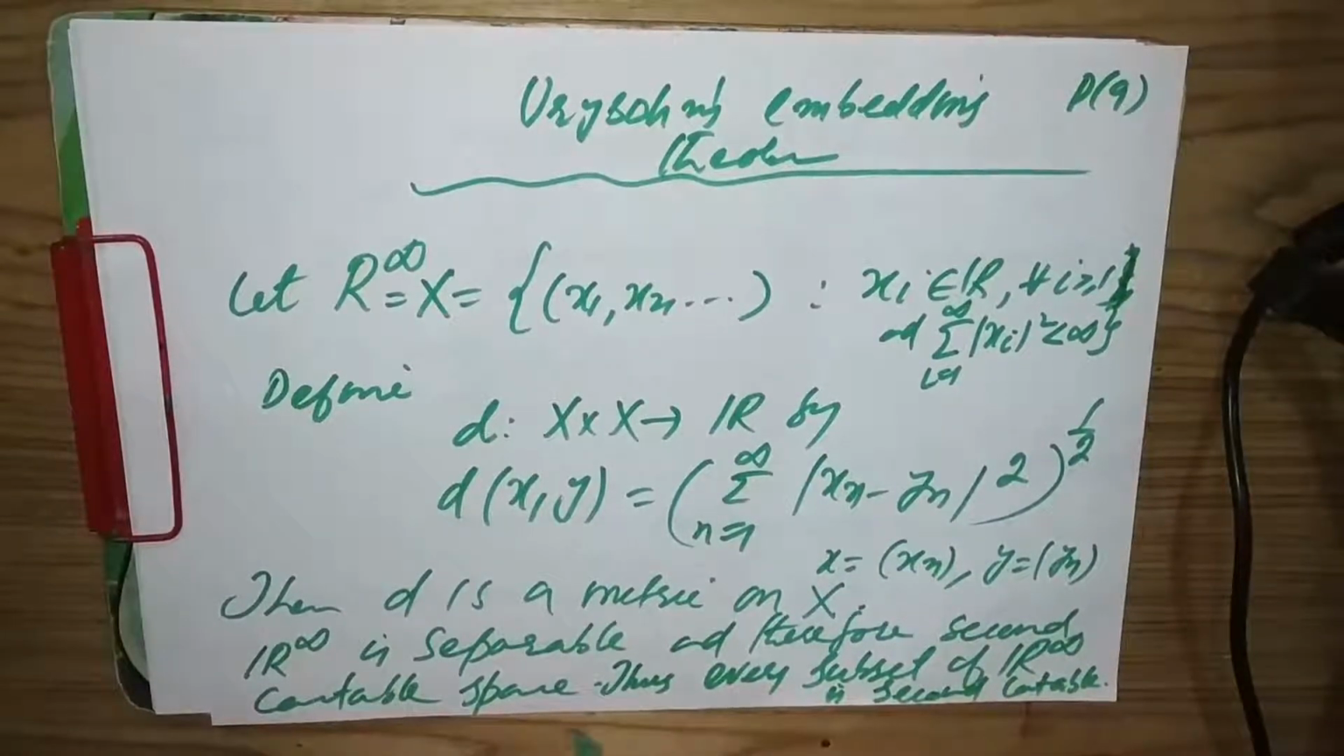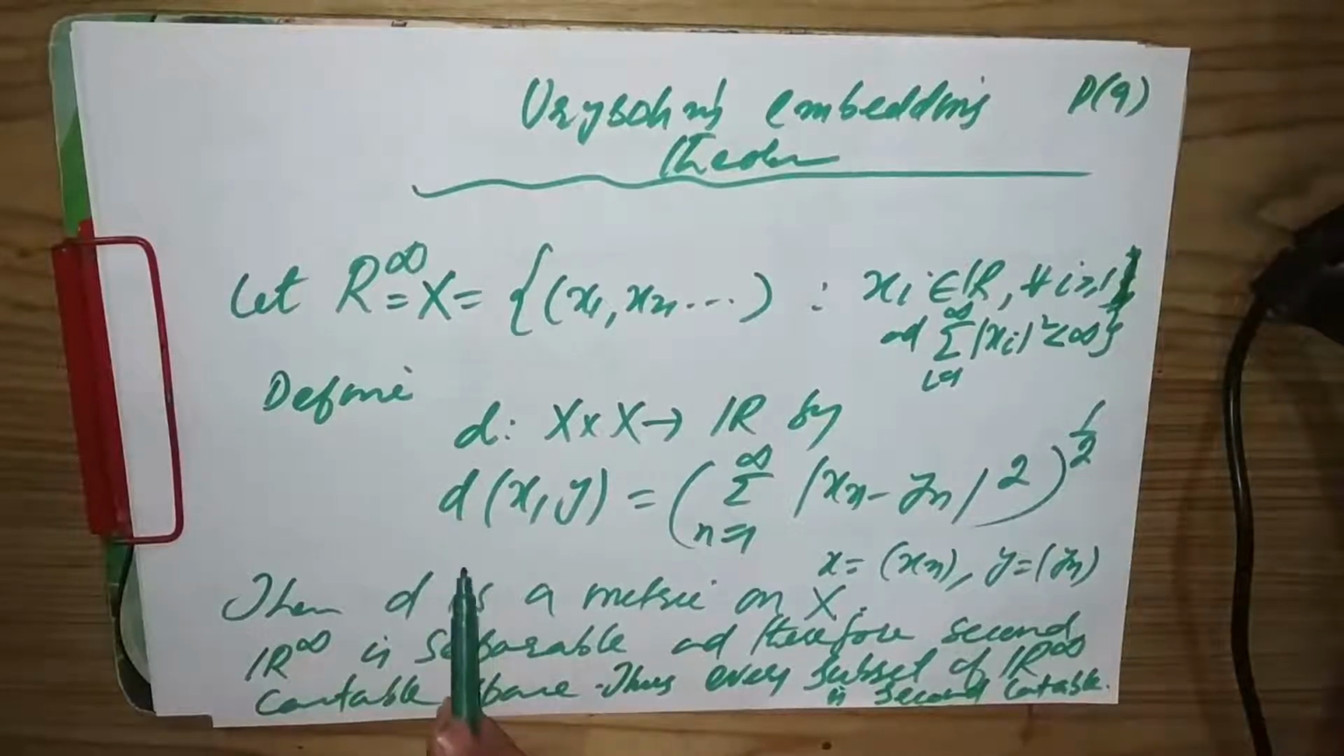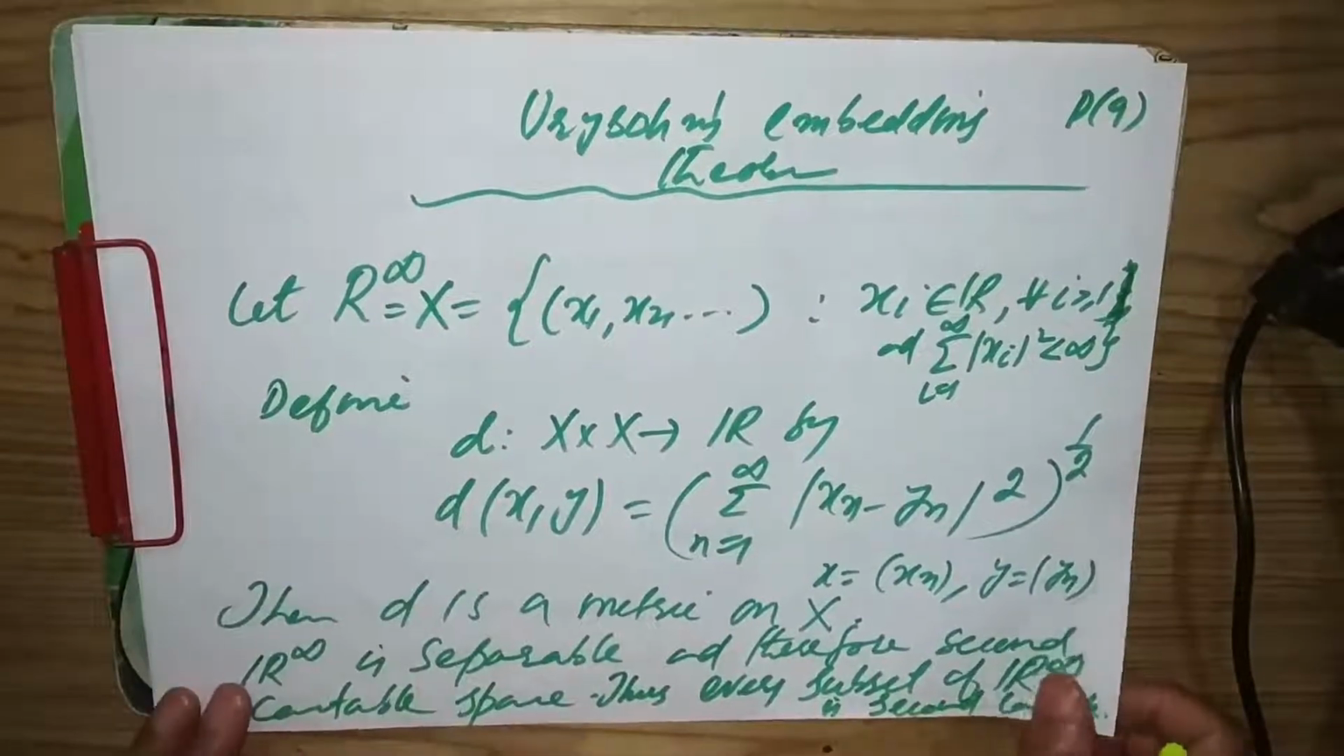Therefore it is a separable metric space, and every separable metric space is second countable. So thus R infinity is a second countable metric space. And also we know that every subset of a second countable space is second countable. Therefore every subset of R infinity is also second countable.